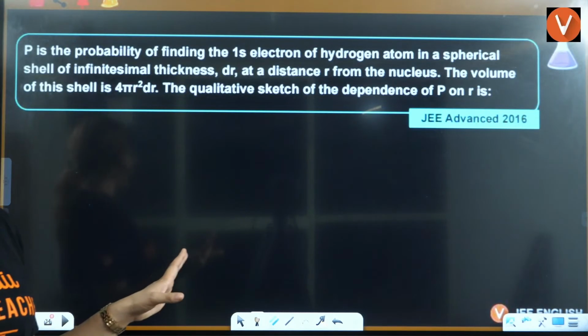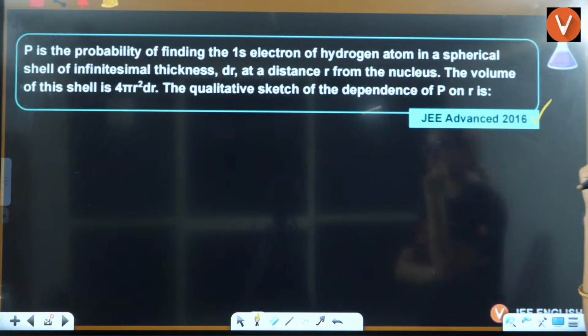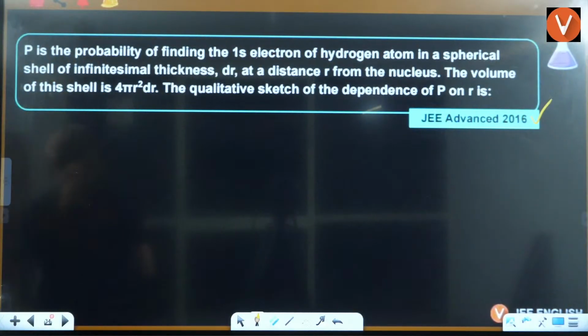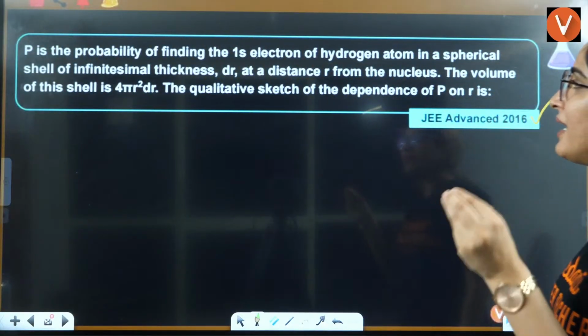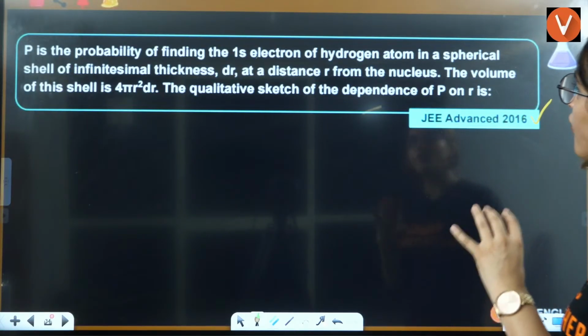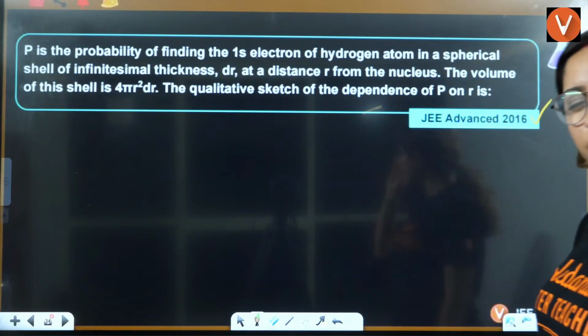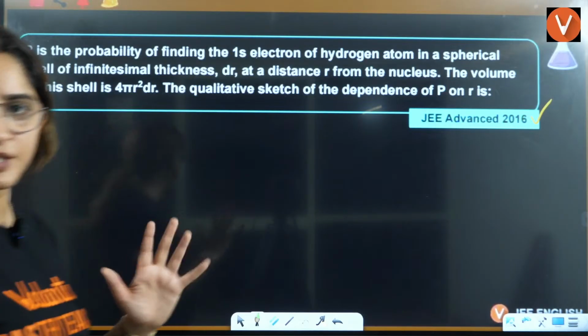Now, let's see a question of JEE Advanced 2016. Let's see this question, guys. If you see this here, P is the probability of finding the electron of hydrogen atom in a spherical shell. Now, firstly, understand this statement, okay? Understand the statement, and you will find questions very easy.